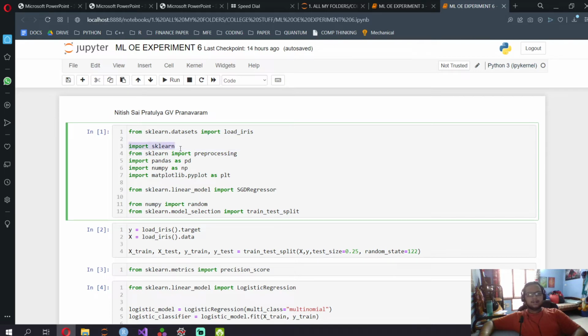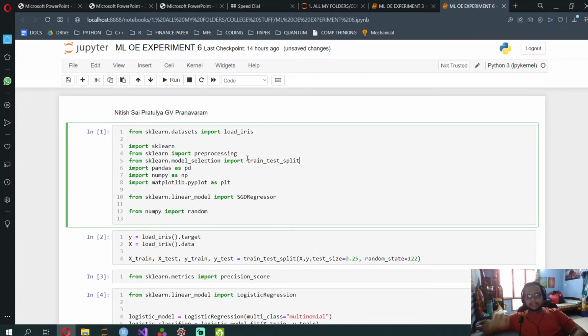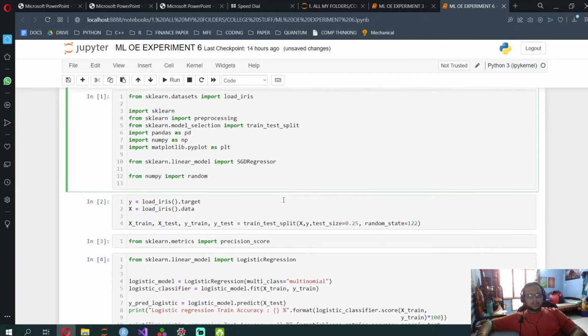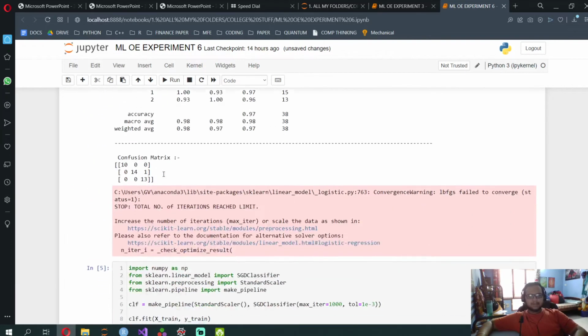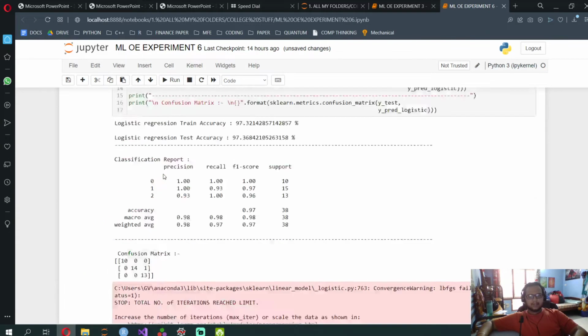Then import sklearn. I don't know why I imported pre-processing. Then import pandas as pd, import numpy as np, import matplotlib.pyplot as plt. Then this is important, so this should rather come over here: from sklearn.model_selection import train_test_split. Then from numpy import random. I think I did that for later.